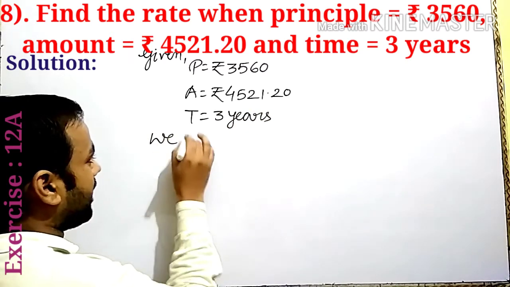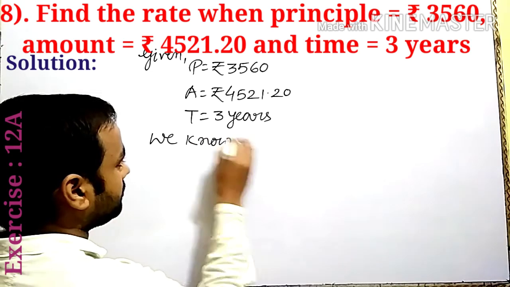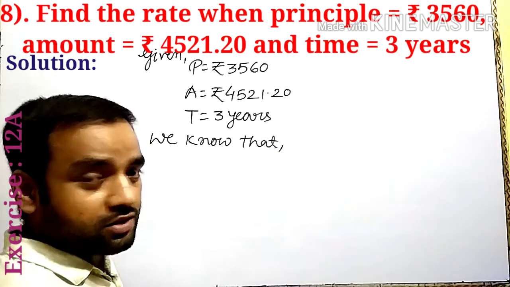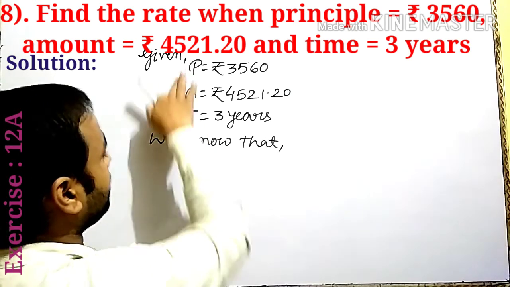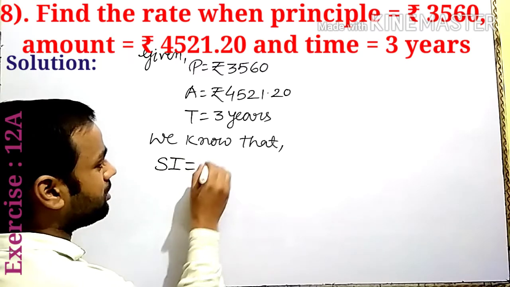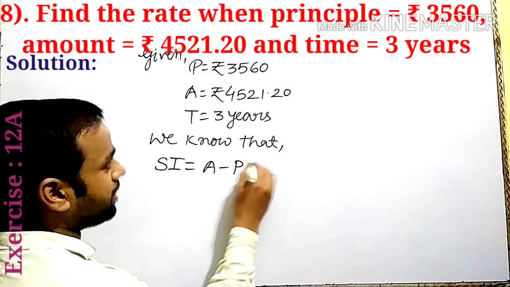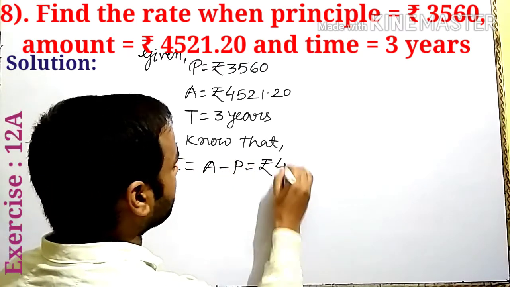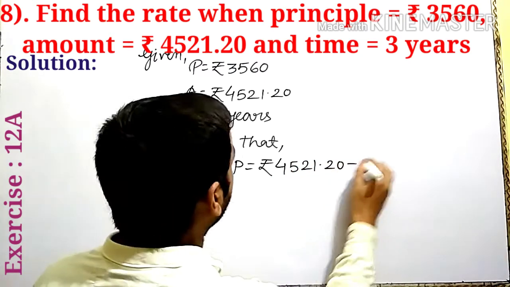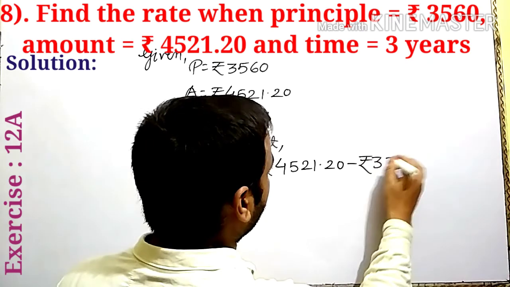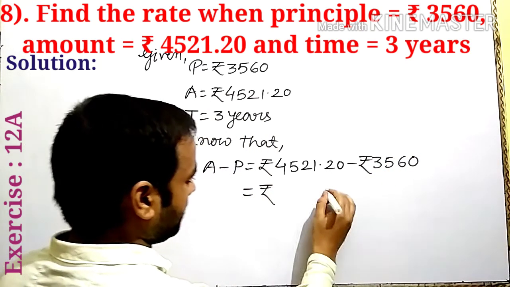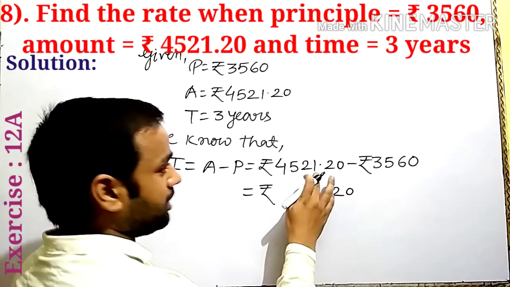So we know that when we find the rate, we need the simple interest. Here the simple interest is not given. Find it first of all. Simple interest is equal to A minus P, means 4521.20 minus 3560. If we subtract here, we find 0.20.